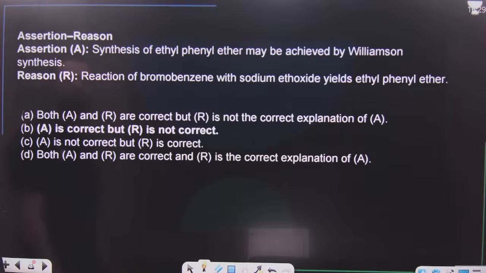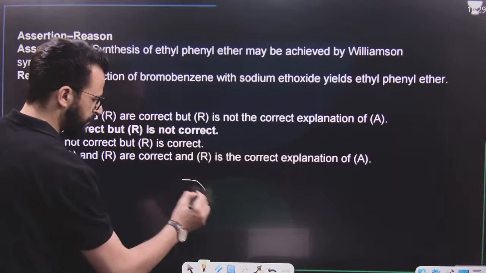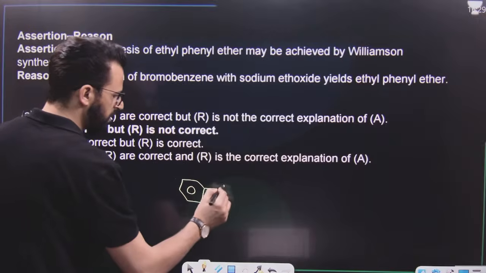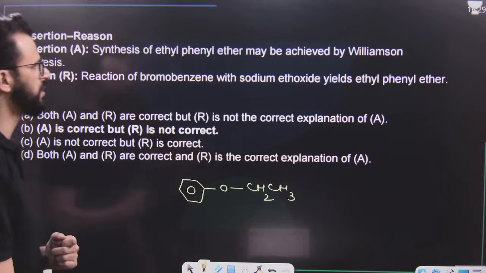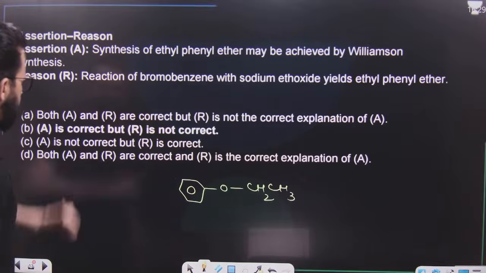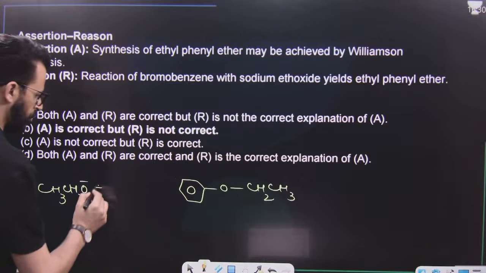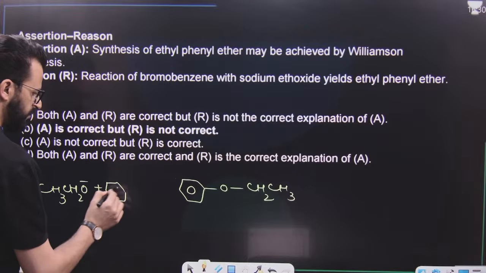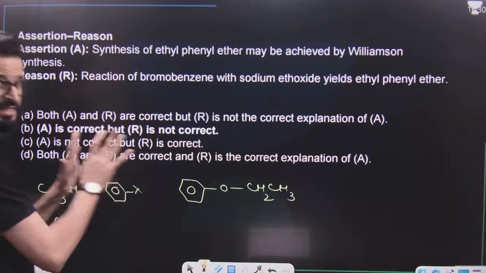After that, there is an assertion reason question. Assertion: synthesis of ethyl phenyl ether. That means this one. This is ethyl phenyl ether. It can be achieved by Williamson synthesis. Yes, have a look how. If we treat alkoxide, say this ethoxide, with this one. This is one possibility. Now the question is, is that possible or not?